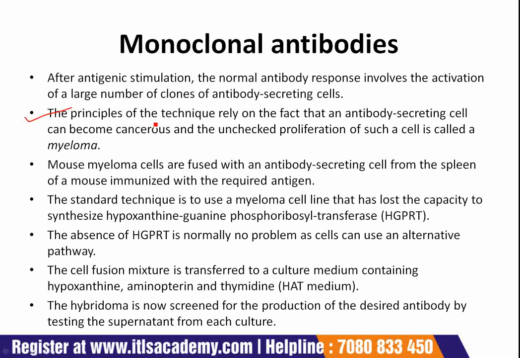The principles of the technique rely on the fact that an antibody secreting cell can become cancerous, and the unchecked proliferation of such a cell is called a myeloma.